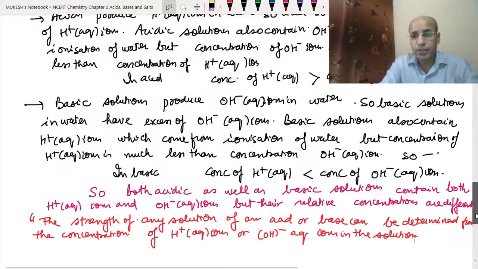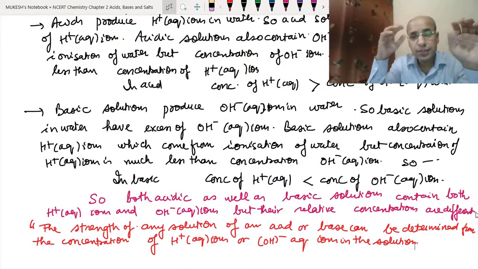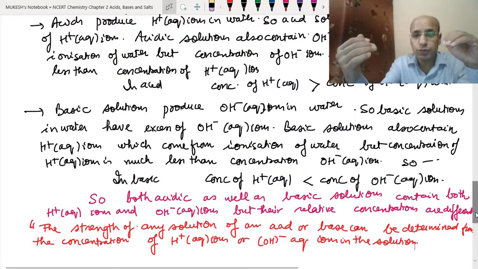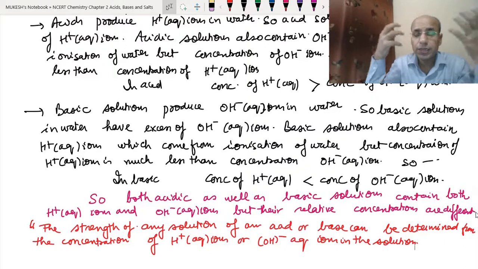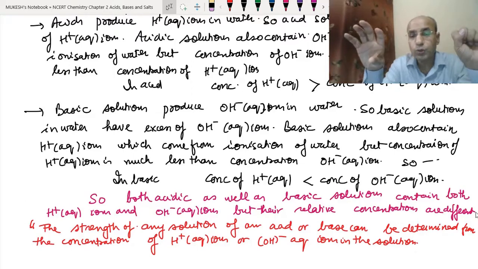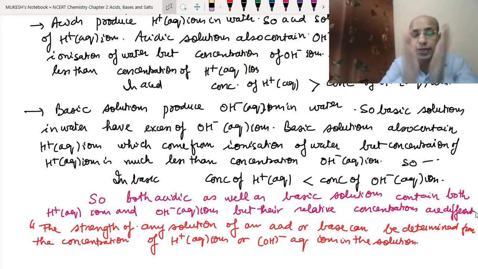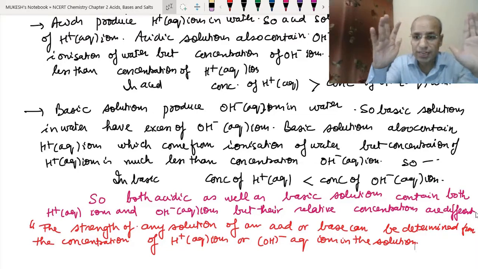Similarly, when we put a base into the water, it produces hydroxide ions, and there are already hydrogen ions and hydroxide ions present in the water. So the basic solution also contains hydrogen ions, but the concentration of hydroxide ions becomes more and that of hydrogen ions becomes less. So whether it is an acidic solution or a basic solution, both contain hydrogen ions and hydroxide ions, but their relative concentrations are different.